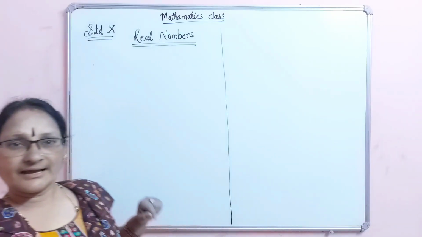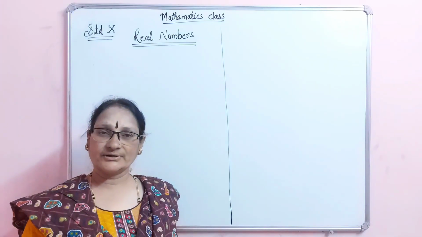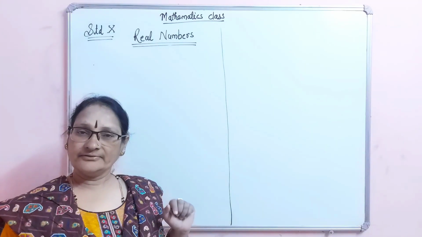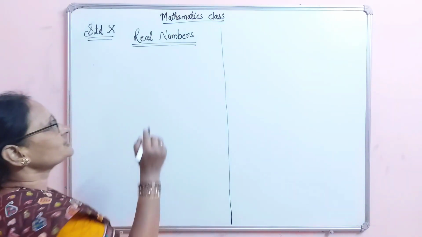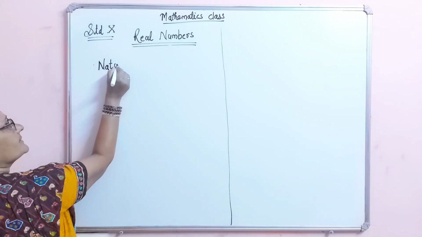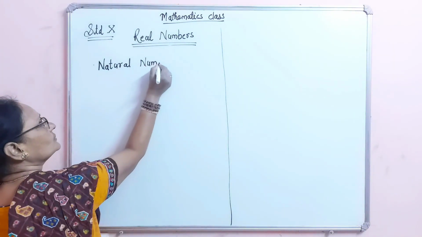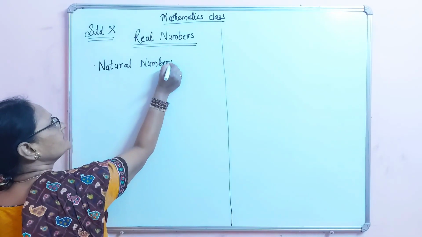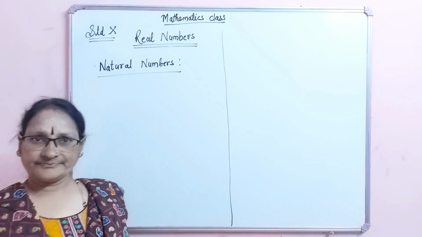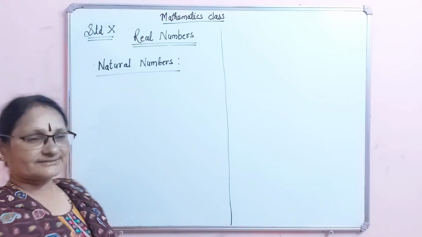The first chapter I am going to start is real numbers. See students, before learning the real numbers, we learn about natural numbers. First we learn about natural numbers. As you know, you studied these natural numbers in all the previous classes. Okay? Then can you name the natural numbers?